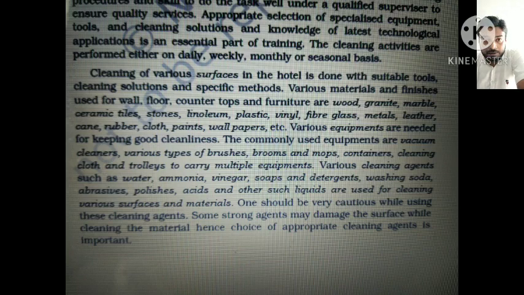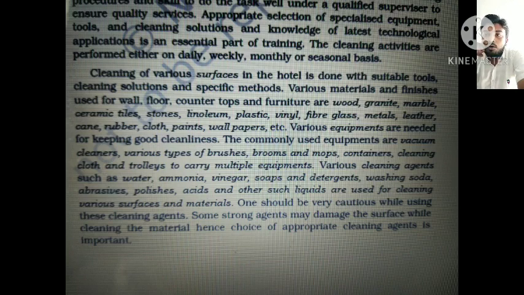One should be very cautious while using these cleaning agents. Some strong agents may damage the surface while cleaning the material, hence choice of appropriate cleaning agents is important. The houseman does the main work, but the duty of the supervisor is to supervise the work. They have to give instructions and follow up on what they are taking care of, what they should do and what they should not do. These are the things that the supervisor should maintain.